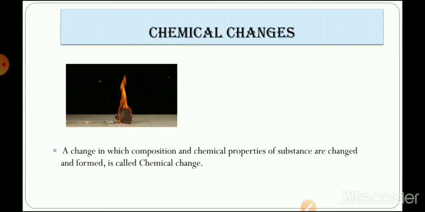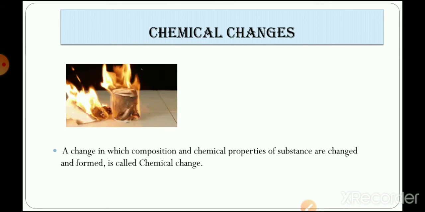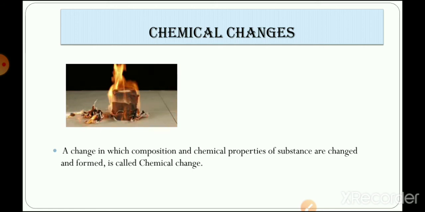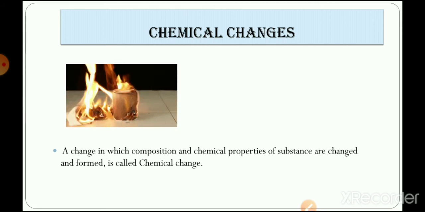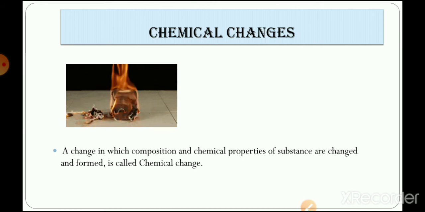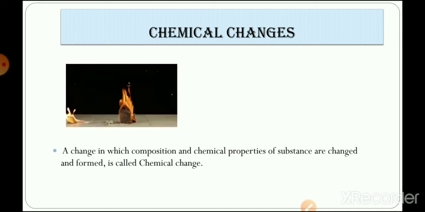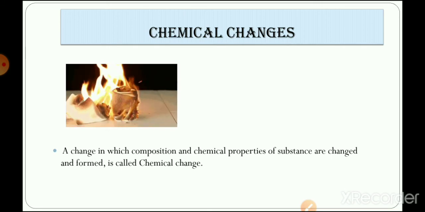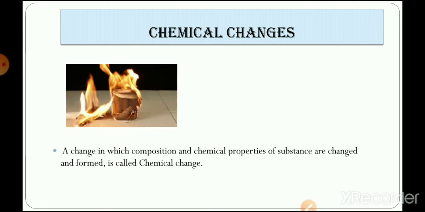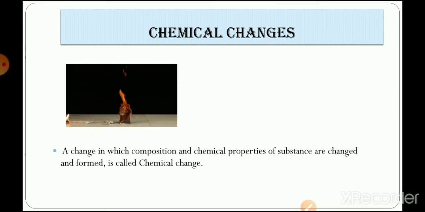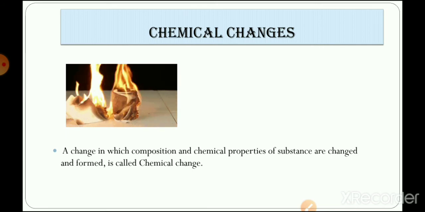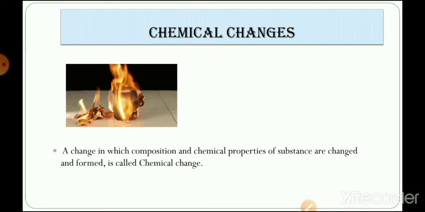In chemical changes, two things are very important. First are reactants and products. So what are reactants? The initial present substances. In this particular example, the initial substances are the paper, and for burning paper we will need a matchstick. So paper and matchstick both are examples of reactants. Reactants are the substances that take part in a chemical reaction. These two will react with each other and a new substance is formed.